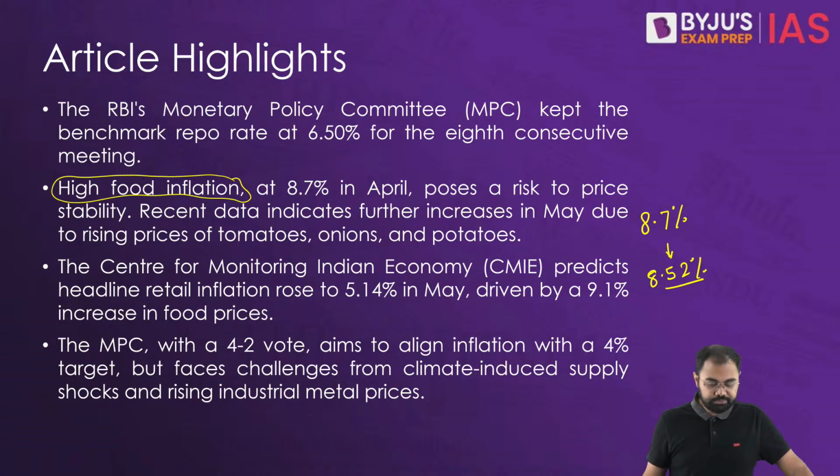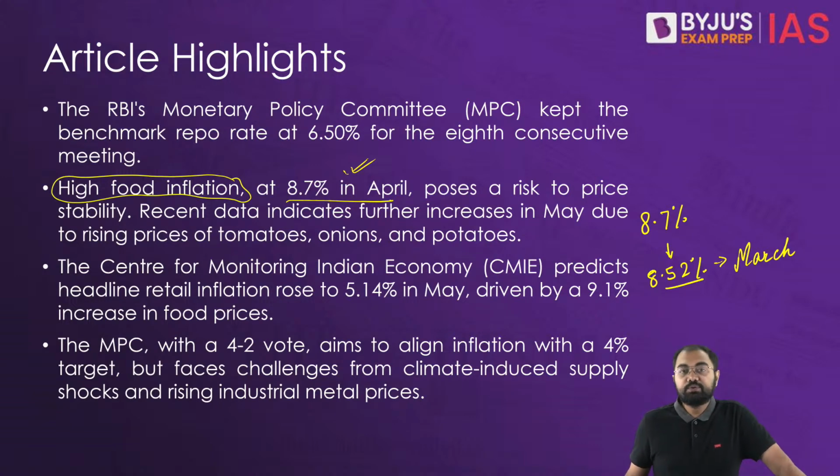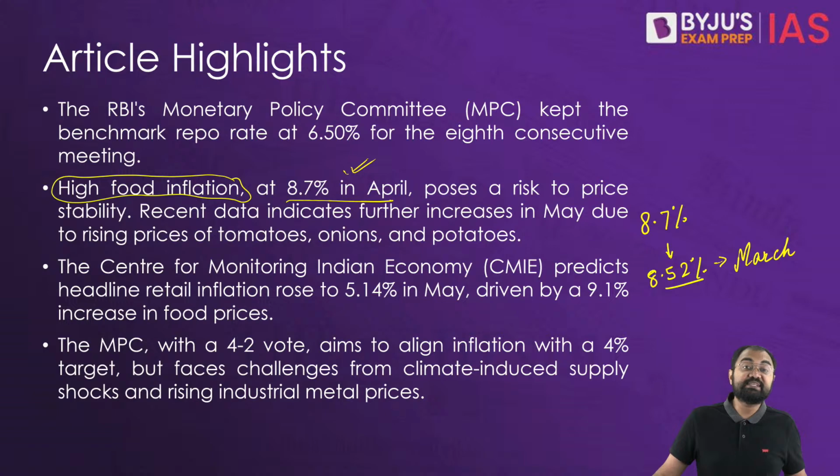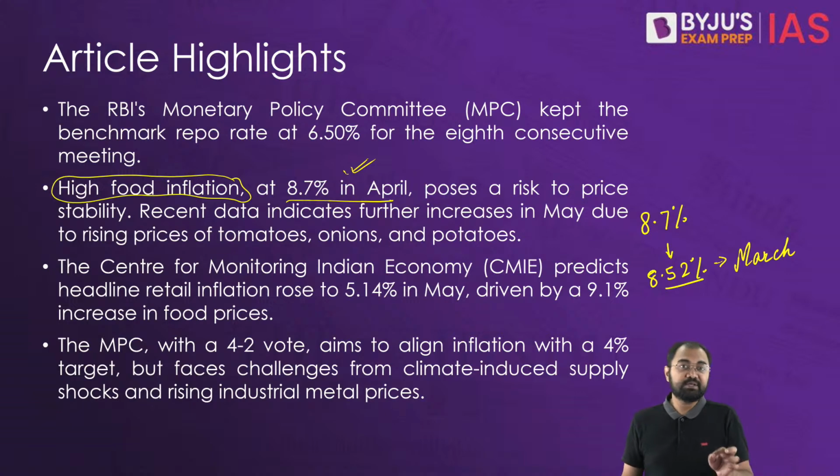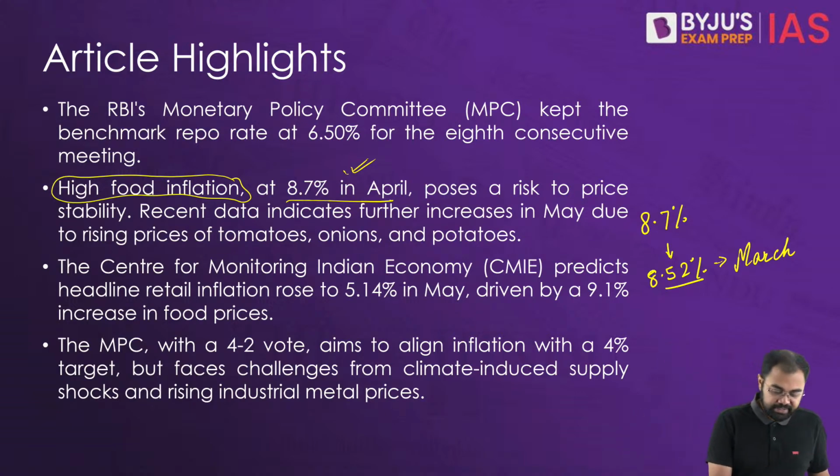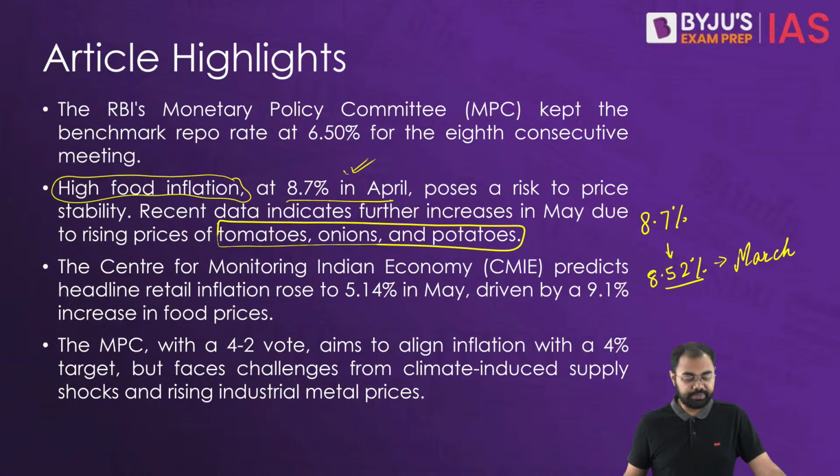Basically, further acceleration is also possible in the month of May due to the rising prices we have seen in 3 of the most important vegetables: tomatoes, onions and potatoes.